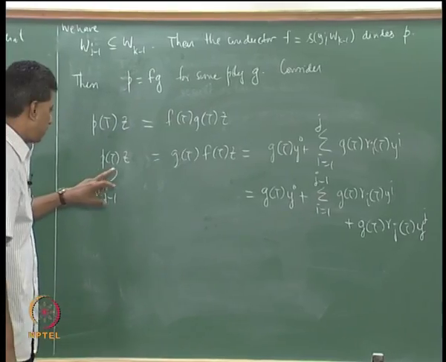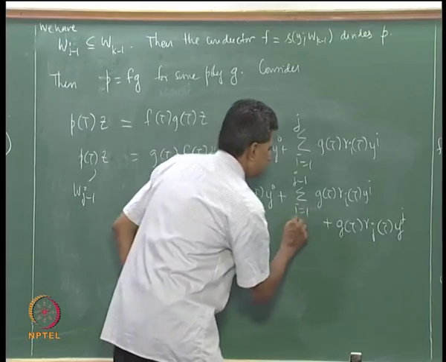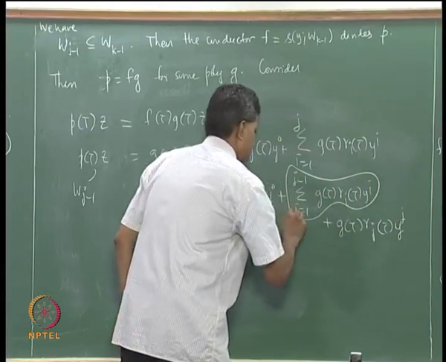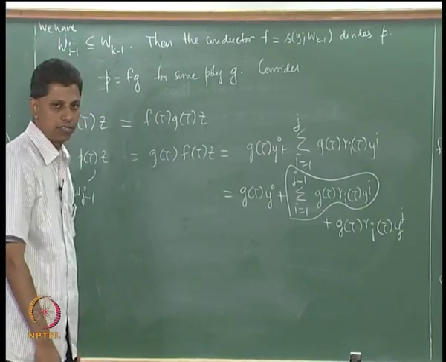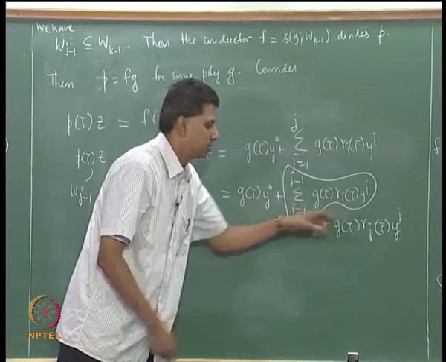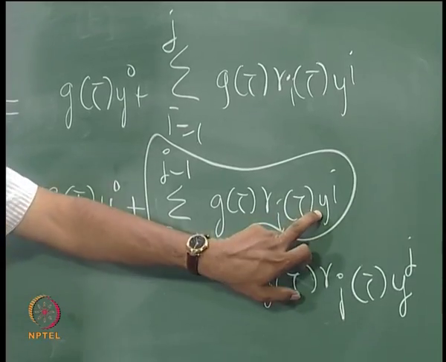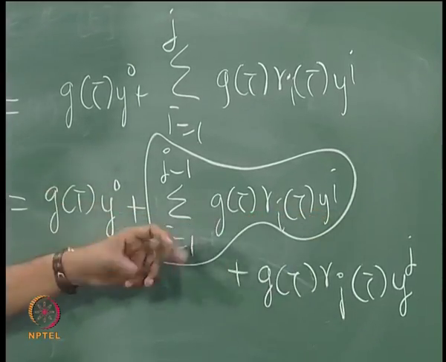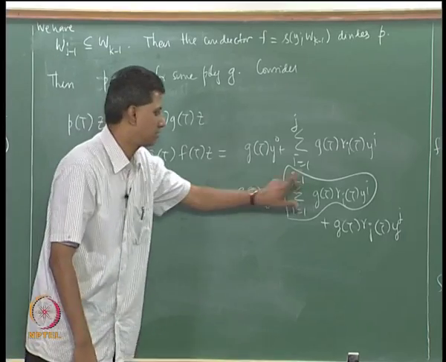We have observed that the left hand side, this vector, belongs to W_{j-1}. Look at this vector, that belongs to W_{j-1}, because this is a sum where the first term comes from y_1, the second term has y_2, etc. We have just now observed that all these are contained in the last one, that is W_{j-1}.